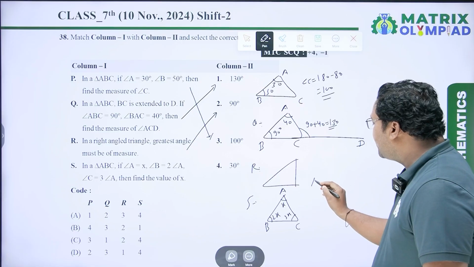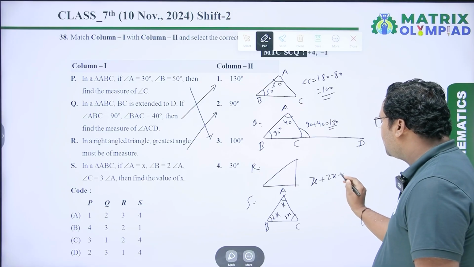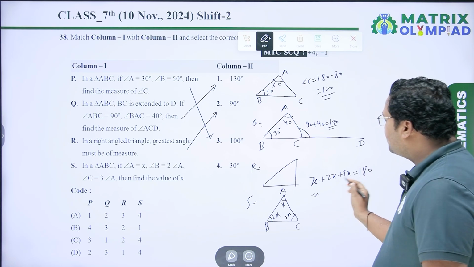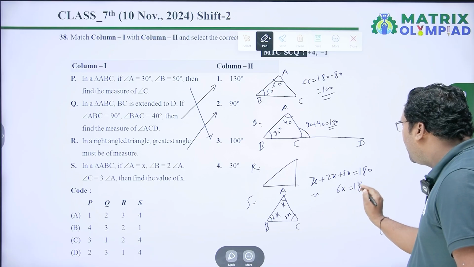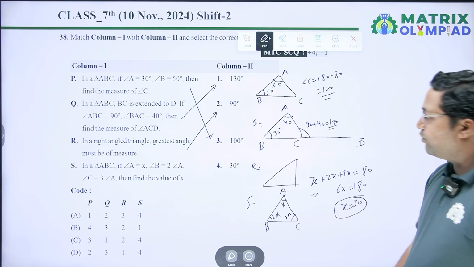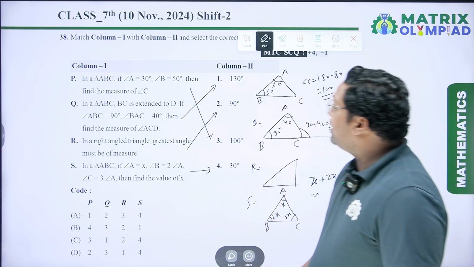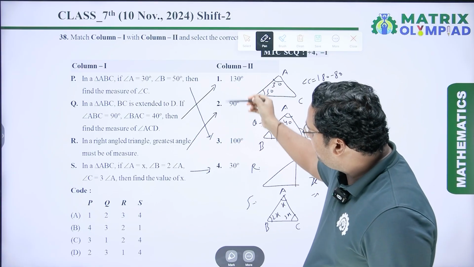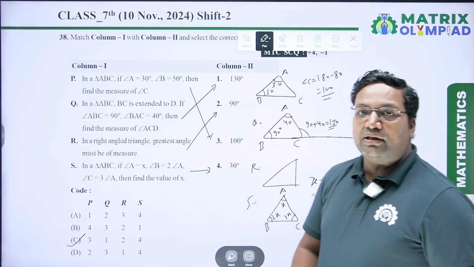So sum of these three angles is 180 degree. So I have to write X plus 2X plus 3X equal to 180 degree. 2X plus 3X plus X is 6X. So 6X equal to 180 degree. So X equal to 30 degree. So for S, fourth one is true. So true answer is 3, 1, 2, 4, which is option C. So option C will be the right answer.